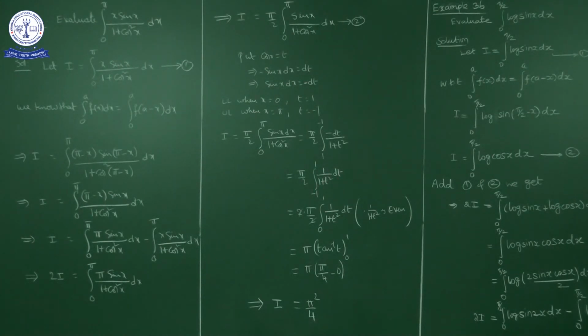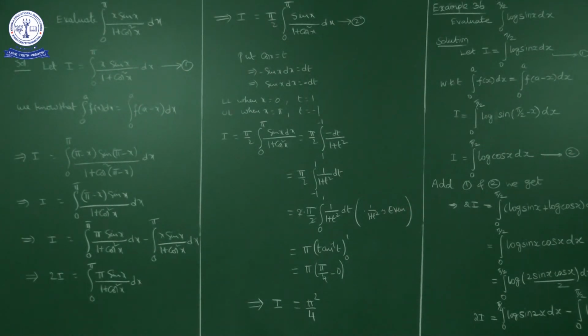Also, as I told you, whenever you have limits like minus a to a, or minus pi by 2 to plus pi by 2, or minus 1 to 1, check whether the given function is an even function or not. Now here 1 upon 1 plus t square is obviously an even function. F of t is equal to 1 upon 1 plus t square, and f of minus t is also 1 upon 1 plus t square.